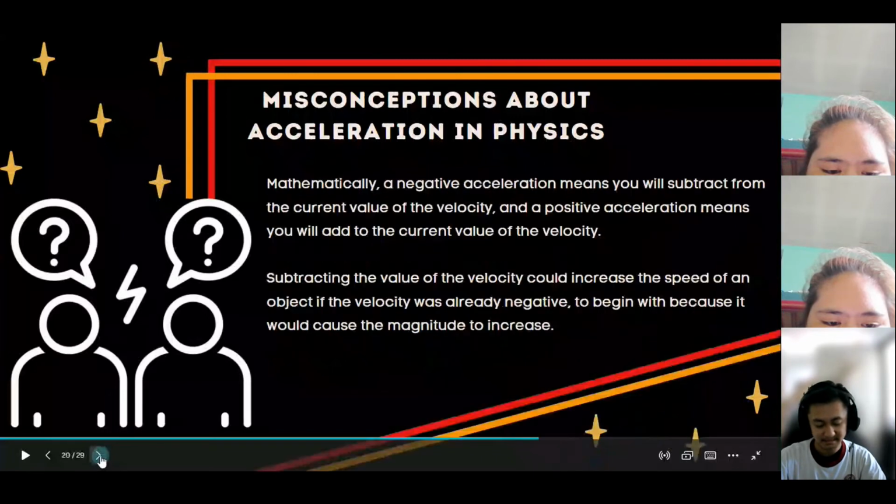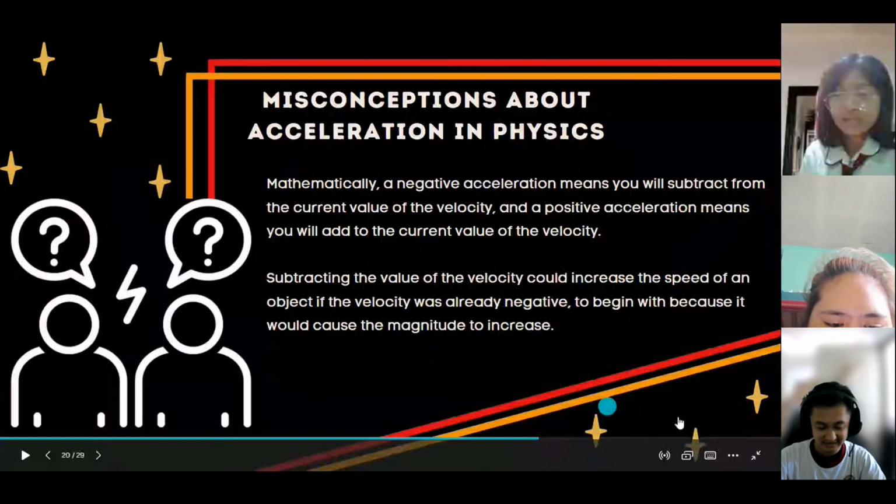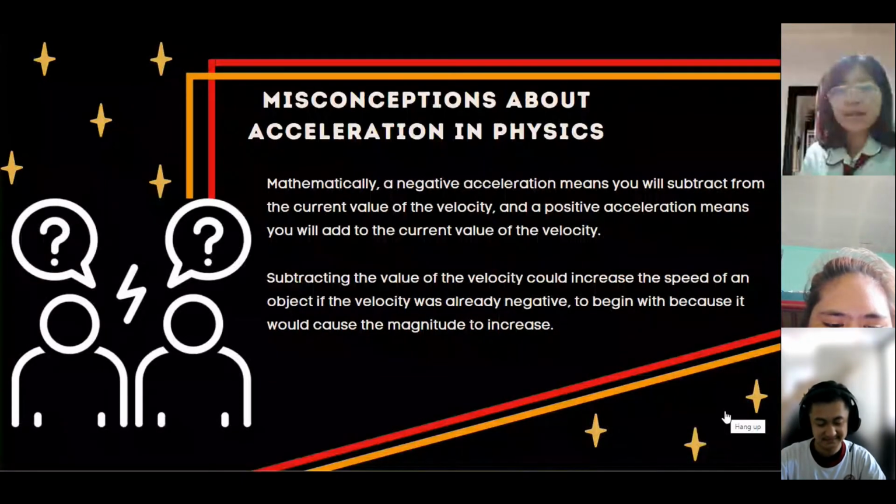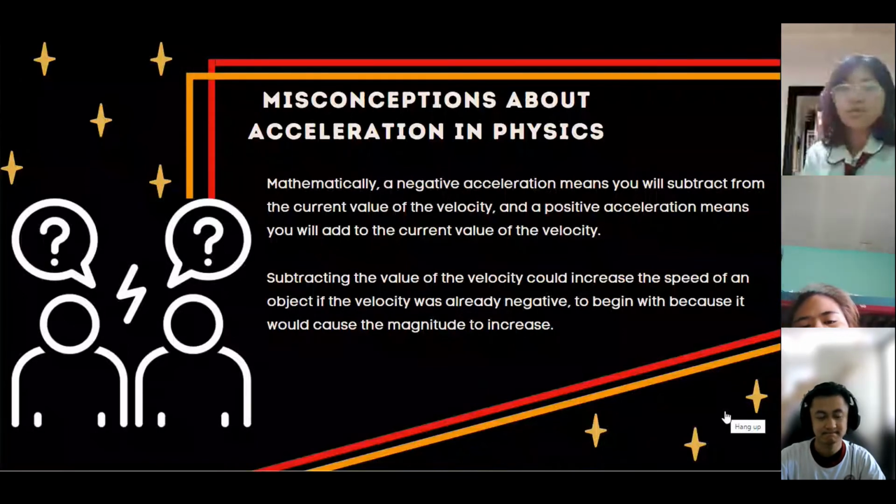Mathematically, a negative acceleration means you will subtract from the current value of the velocity, and a positive acceleration means you will add to the current value of the velocity. Subtracting from the velocity could increase the speed of an object if the velocity was already negative to begin with, because it would cause the magnitude to increase.